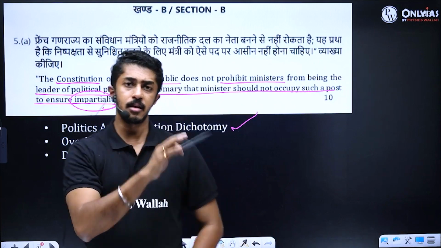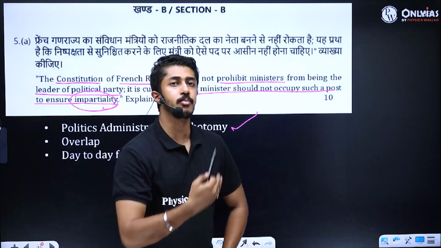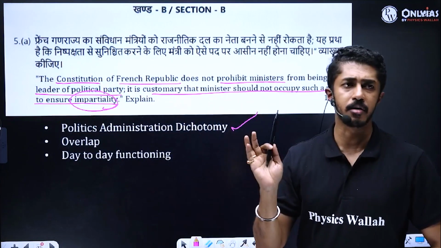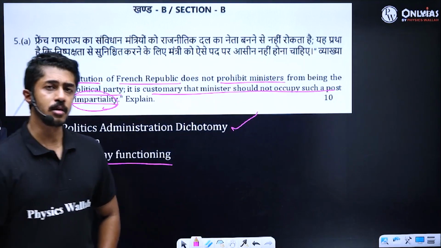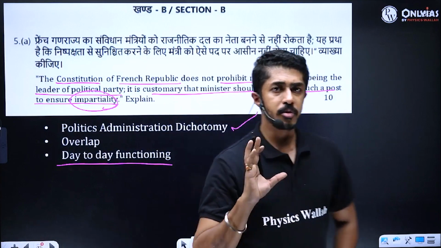Because ultimately administration answers to the political executive. So it is important. In the day-to-day functioning, it should not be there. That is about it.